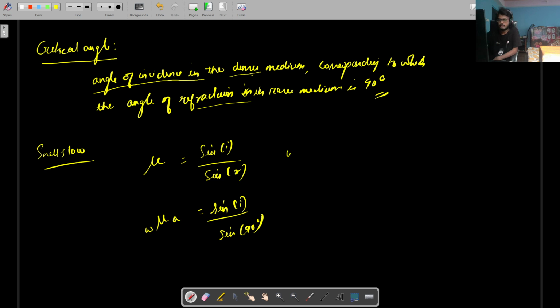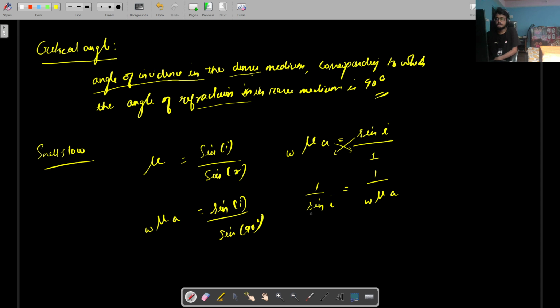So now we know that the refractive index of water with respect to air is equal to sine I by sine 90. What is sine 90? One. Sine 90 is 1. So I bring this down, I bring this here. So 1 by sine I is equal to 1 by the refractive index of water to air.